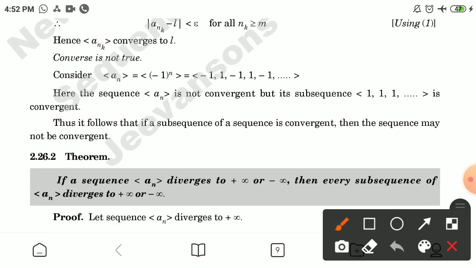Now, the converse is not true. Consider a_n = (-1)^n = -1, 1, -1, 1, -1, and so on. Here the sequence {a_n} is not convergent, but its subsequence 1, 1, 1 is convergent. Thus, it follows that if a subsequence of a sequence is convergent, then the sequence may not be convergent.